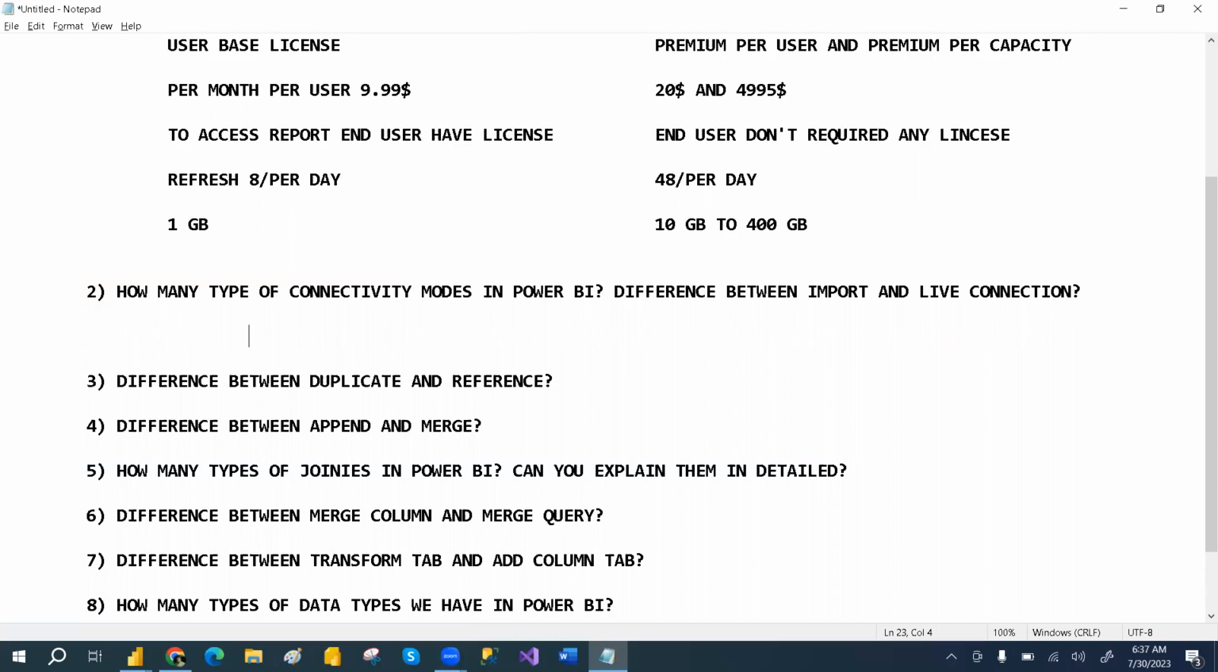Like, how many types of connectivity modes do we have? We have mainly three types of connectivity modes.